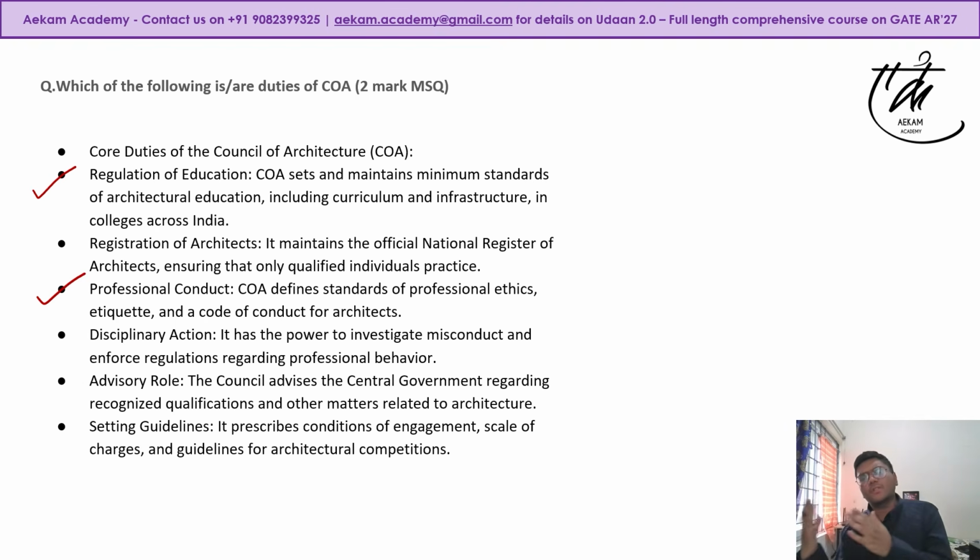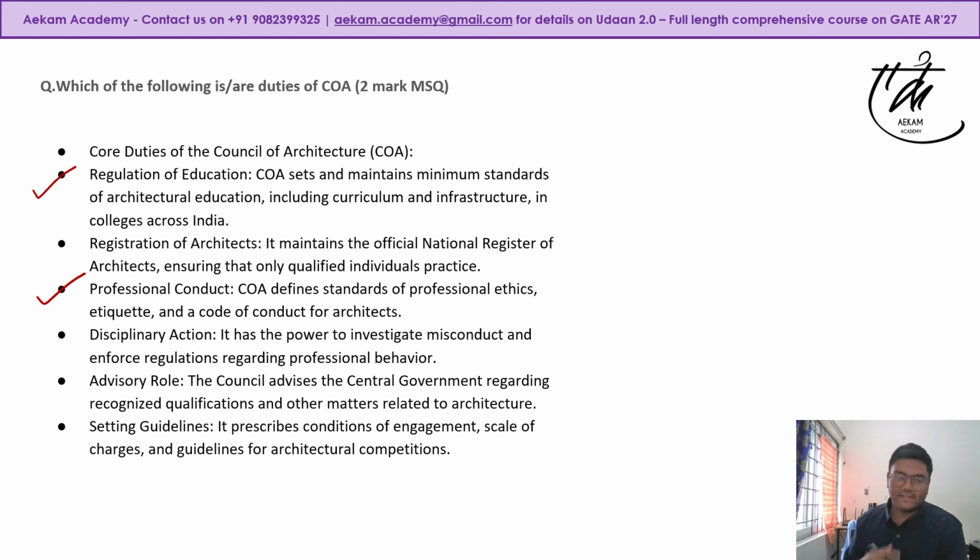There were two incorrect options also. For example, there was an option that COA regulates the urban planning, which would be false. The scope of work of COA is not with respect to urban planning. So maybe ITPI or some planning based institution has that particular scope.